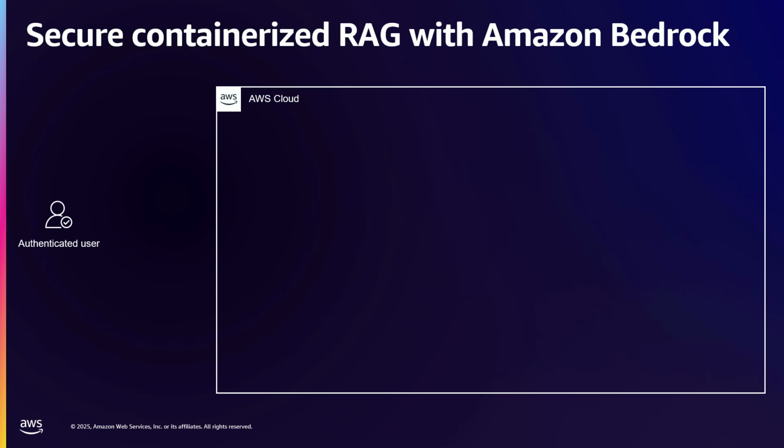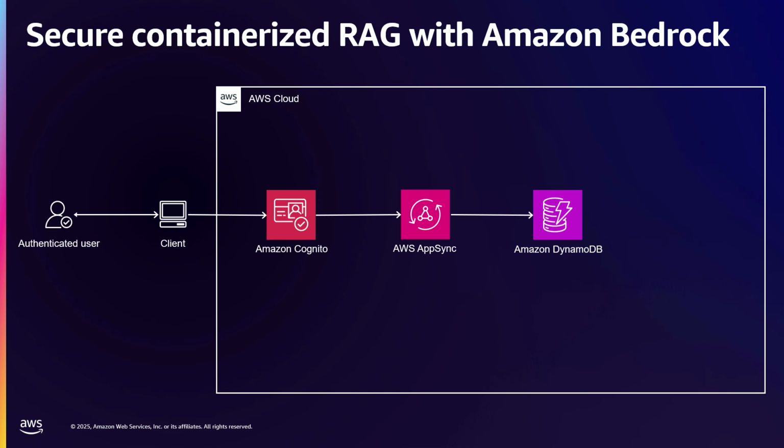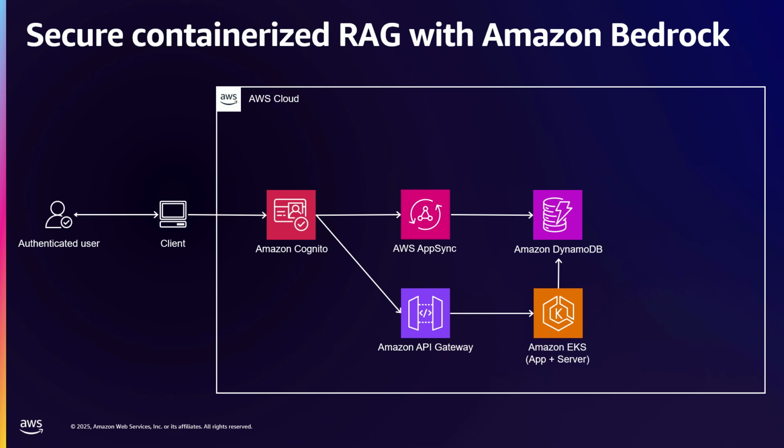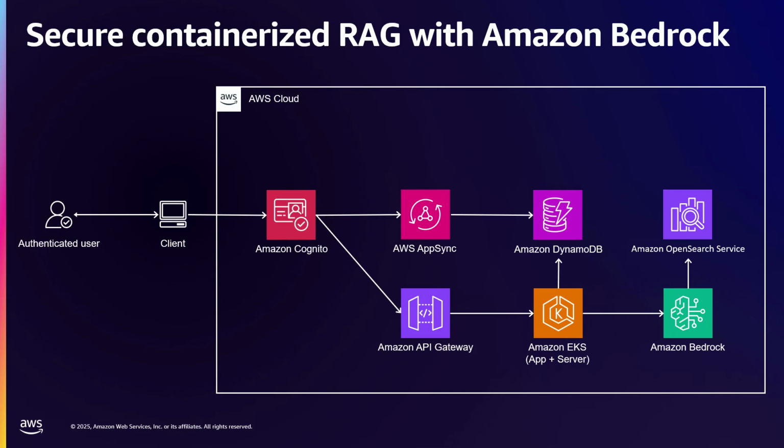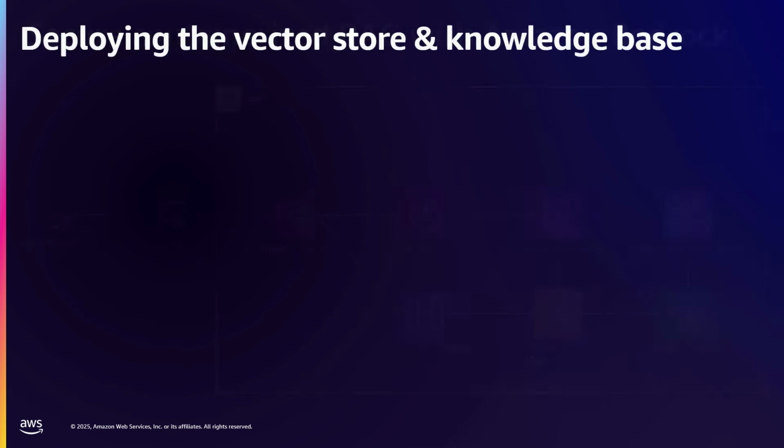Now, if we want to do containerized RAG, which is what we're doing, that's retrieval augmented generation, that's how you can talk with your documents. The user will talk to the client. We're going to authenticate. We're going to talk to the API. We're going to talk to the DynamoDB database. We're going to get some data about the file, some metadata. And then we also can use API Gateway. That can be connected to our FastAPI server so that we can do streaming. That then links up to the Amazon Bedrock knowledge base, and that in turn is connected to our Amazon OpenSearch Service vector store. So that's going to store all the vector embeddings for each file as it gets uploaded.